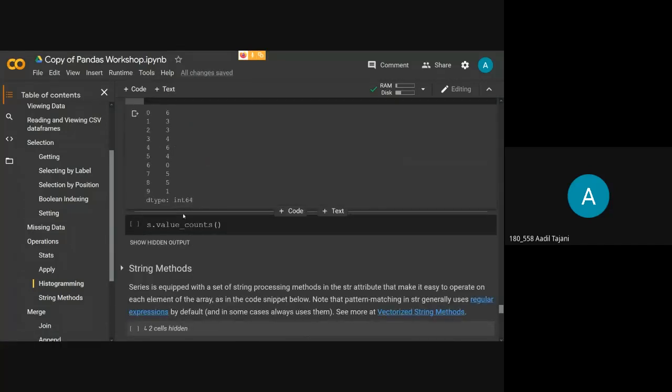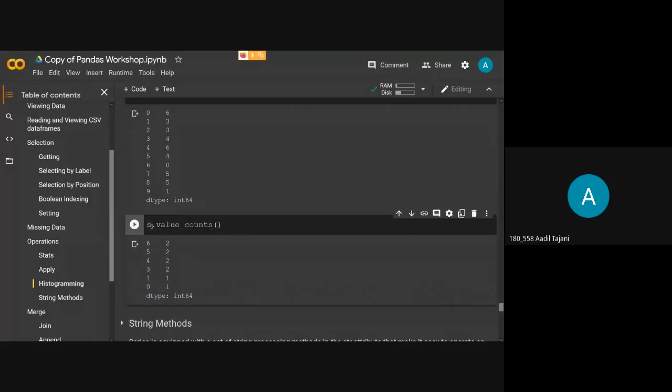Now I want the frequency of numbers that are in this series. I want how many times a value has occurred in this. So I will apply the value_counts function to that series. As you can see here, it has given me this output. What it represents is that the value 6 has occurred 2 times in this series. As you can see here, 6 and 6, there are 2 values of 6. Similarly, it shows how many times a value has occurred. So 6 has occurred 2 times, 0 has occurred 1 time. As you can see, this is the only value of 0 here. So this is the histogramming method that it gives.